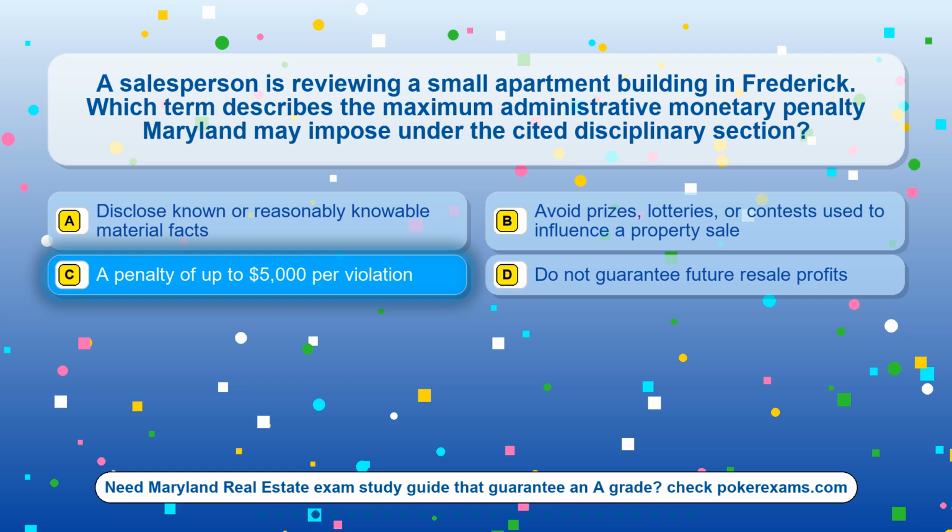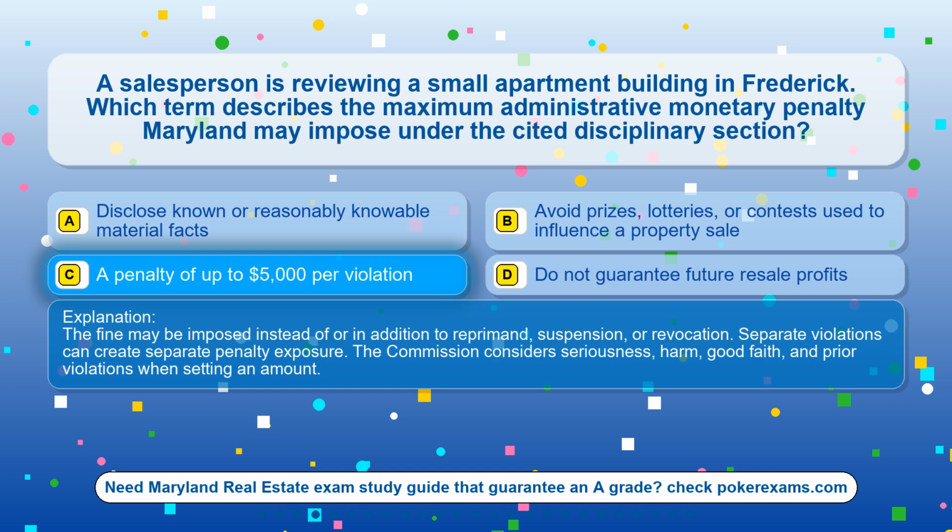The correct answer is option C, a penalty of up to $5,000 per violation. The fine may be imposed instead of or in addition to reprimand, suspension, or revocation. Separate violations can create separate penalty exposure. The Commission considers seriousness, harm, good faith, and prior violations when setting an amount.